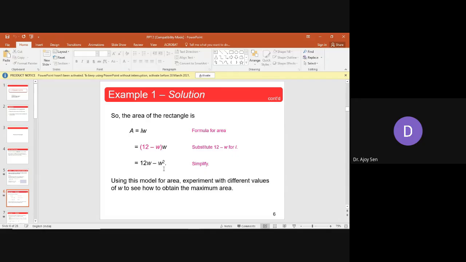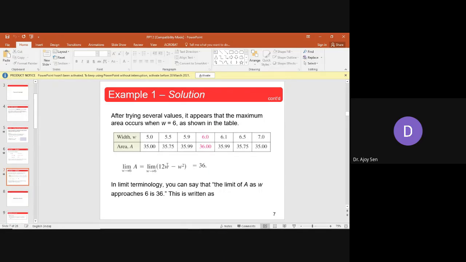So this is our model for area. We are reducing it from two variables to a single variable, and now the task is to maximize this area, A equals twice 12W minus W square. So what can we do? Nothing much, except we can try. We can use the trial and error method, in simple language.